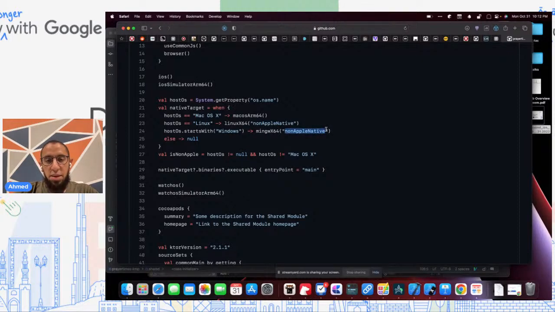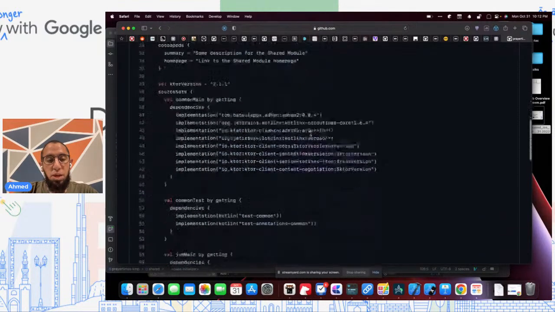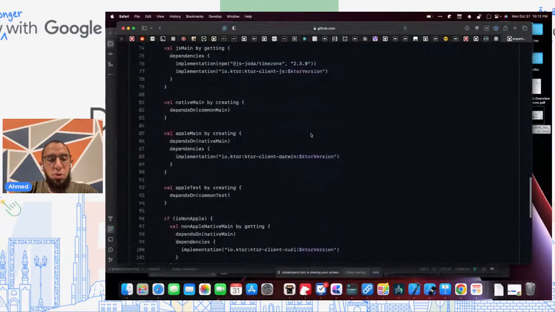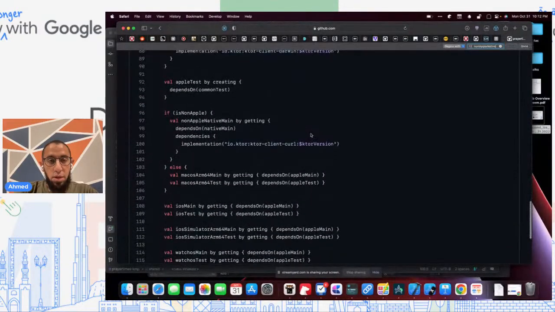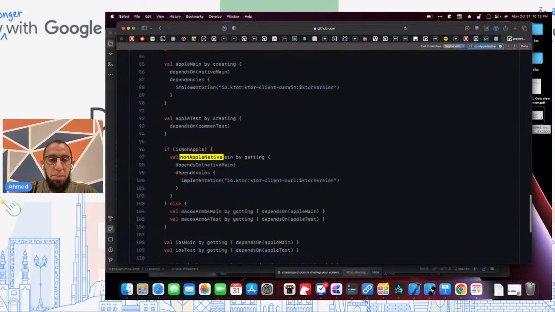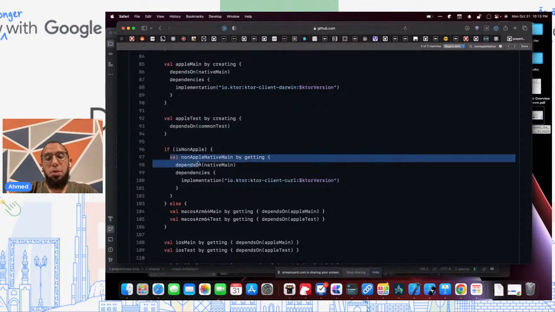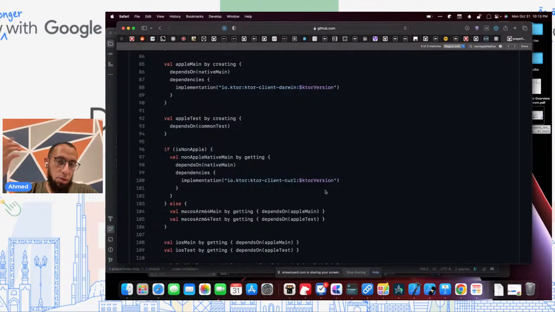This label that I'm giving it here, non-Apple native, allows me to, instead of saying Linux x64 and MinGW x64 for these, just do something like non-Apple native main to refer to both Mac and non-Mac. And I say, hey, if I'm not on an Apple platform, whether it's Windows or Linux, doesn't matter, depend on native main and depend on the curl dependency.